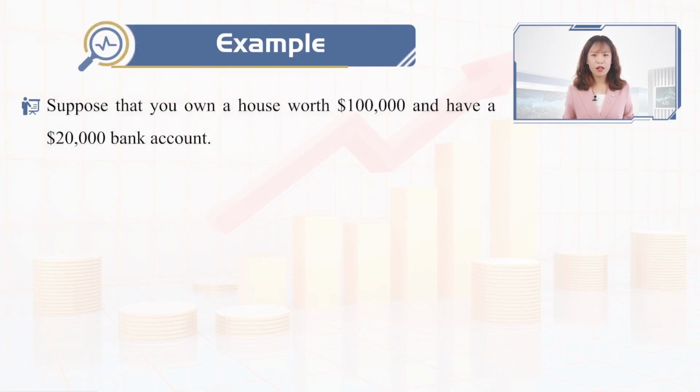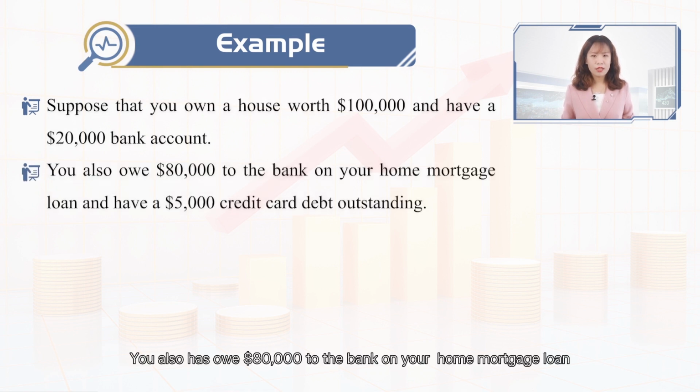For example, suppose that you own a house worth $100,000 and have a $20,000 bank account. You also owe $80,000 to the bank on your home mortgage loan and have a $5,000 credit card debt outstanding.